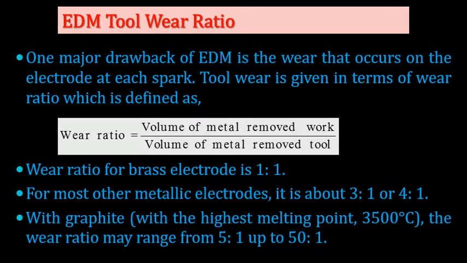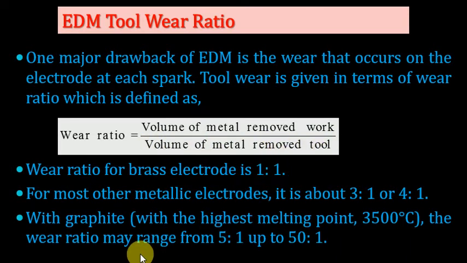Then the EDM tool wear ratio. One major drawback of EDM is wear that occurs on the electrode at each pass. Tool wear is given in terms of the wear ratio, which is defined as the volume of metal removed from the work divided by the volume of metal removed from the tool.